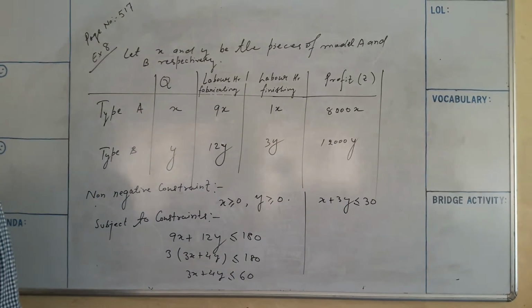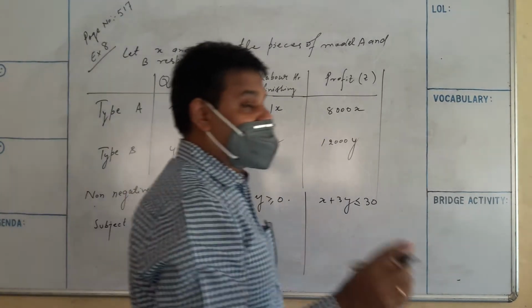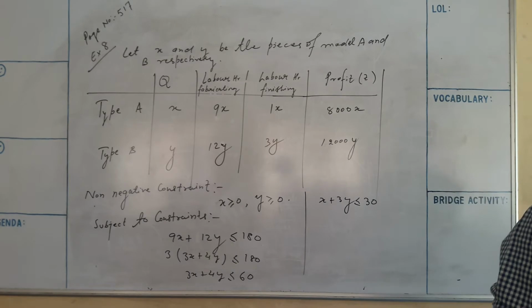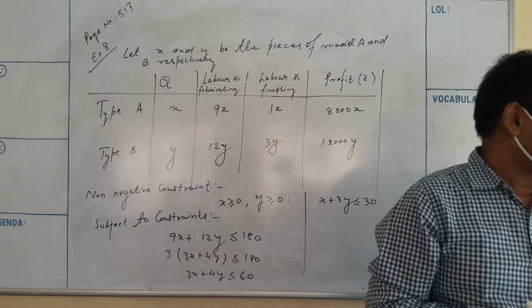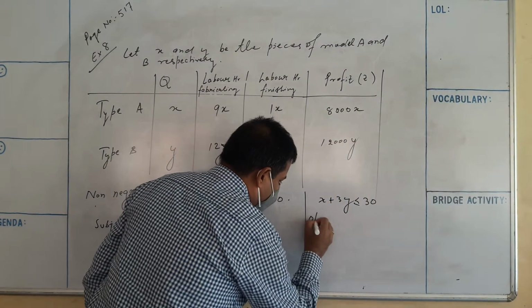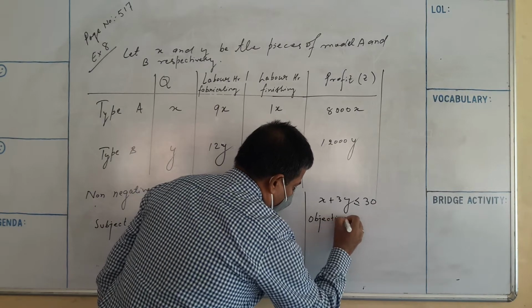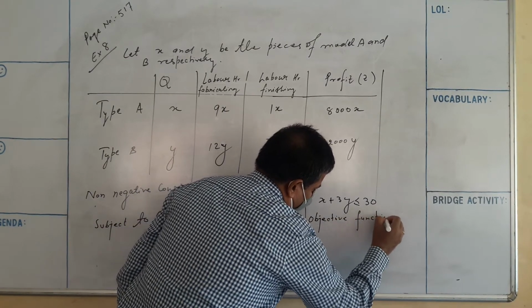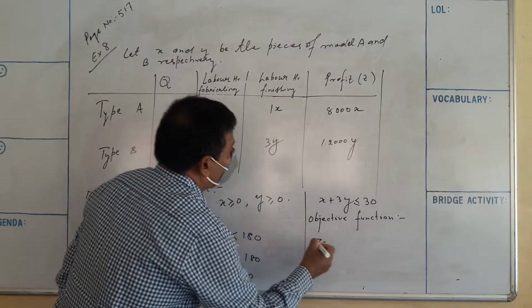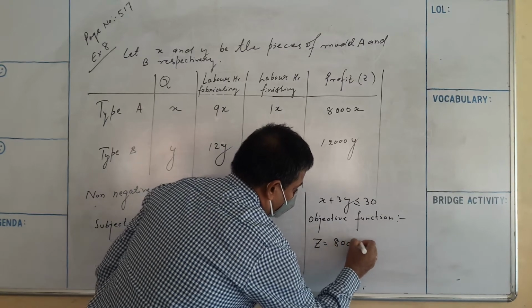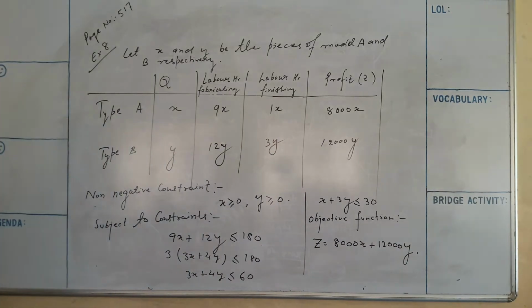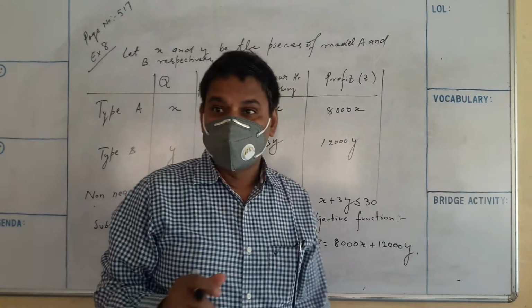Now what is our objective? Our optimization is to maximize the profit. So the objective function: Z is equal to 8,000X plus 12,000Y. Clear up to here?